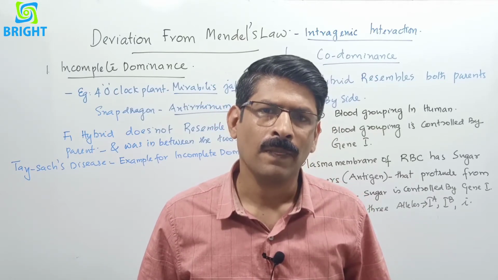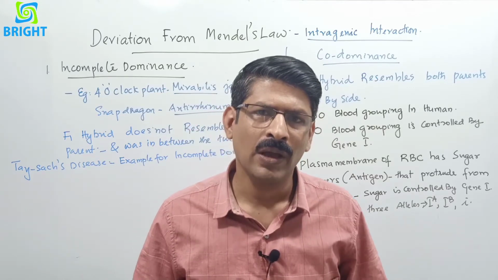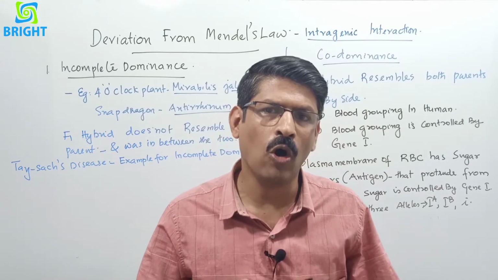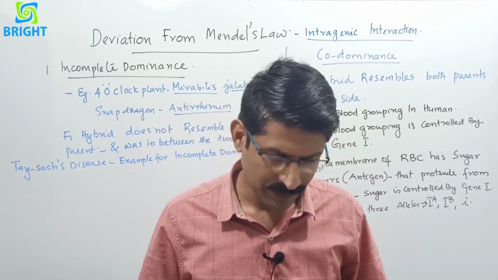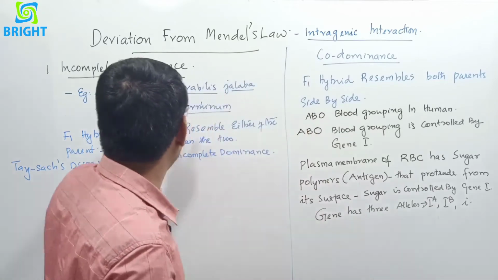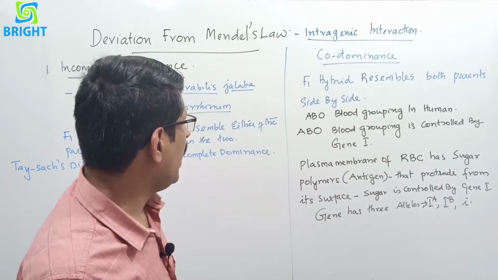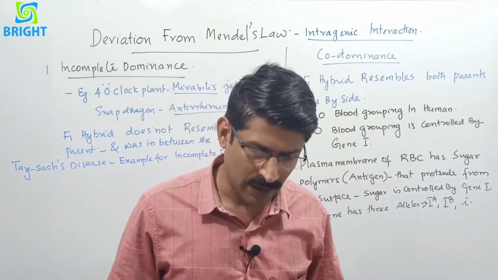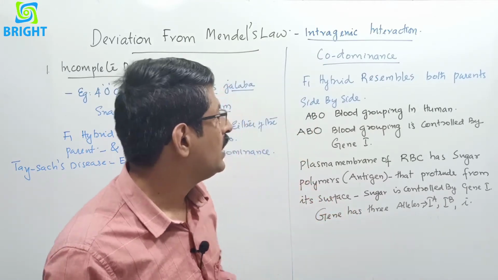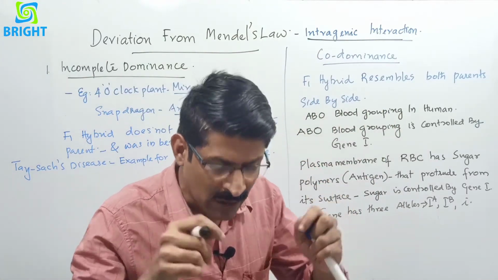Normally, when a dominant character is crossed with a recessive character, we express the dominant character according to the law of dominance proposed by Gregor Mendel. But there are certain variations like incomplete dominance and also codominance. Incomplete dominance and codominance are types of intragenic interaction. Intragenic means within.